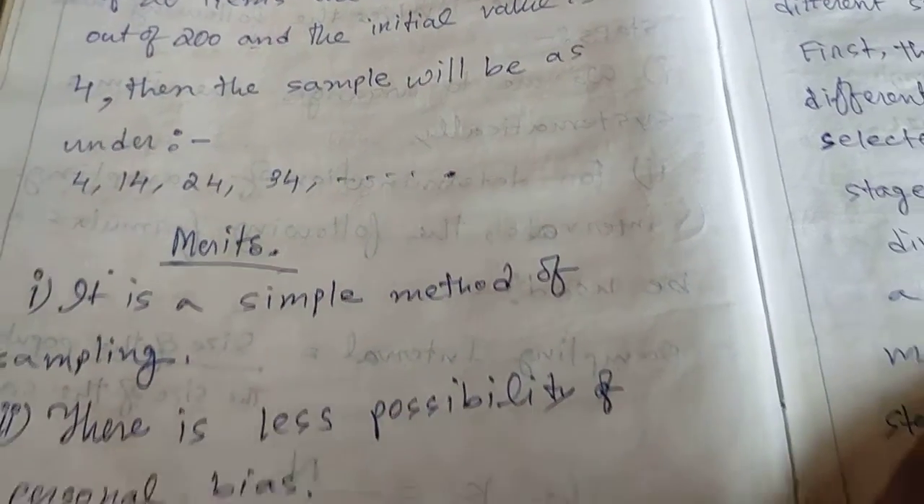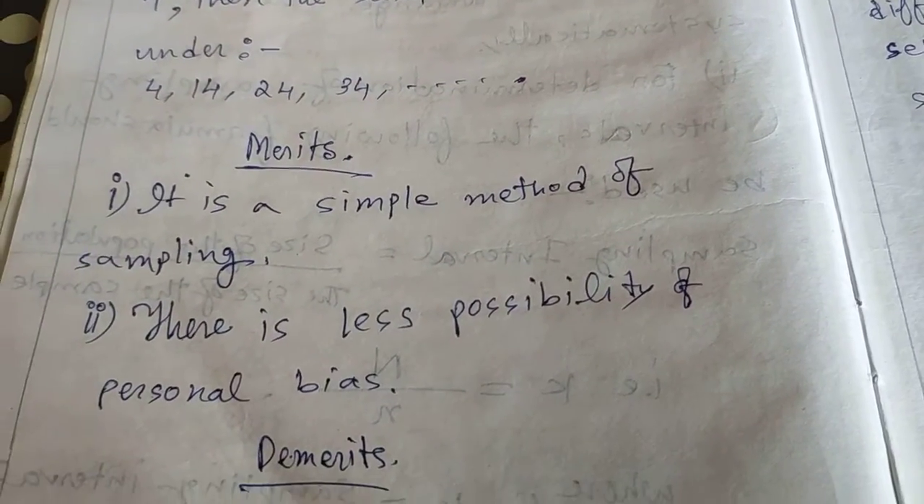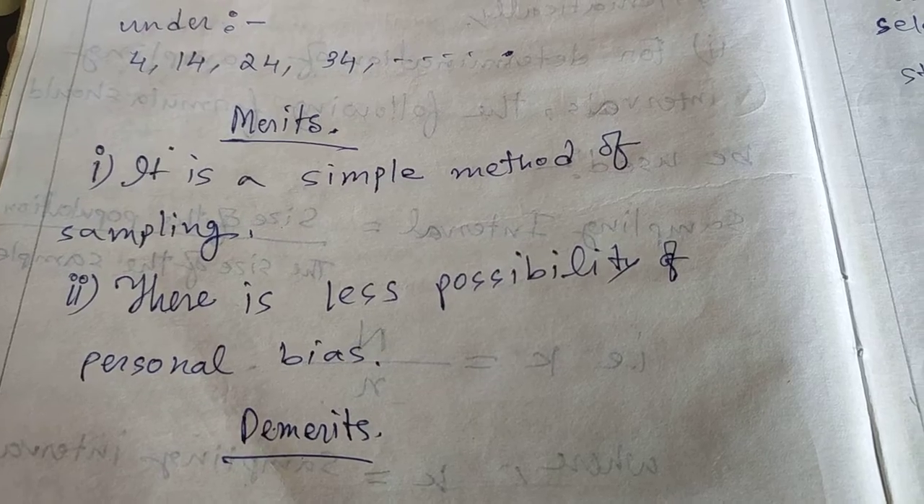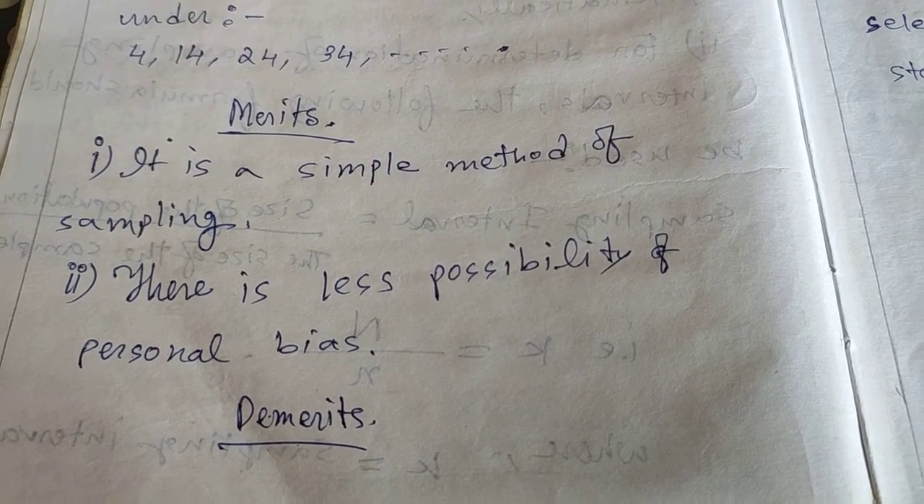Now, what are the merits of systematic sampling? Number 1, it is a simple method of sampling. Number 2, there is less probability of personal biasness.